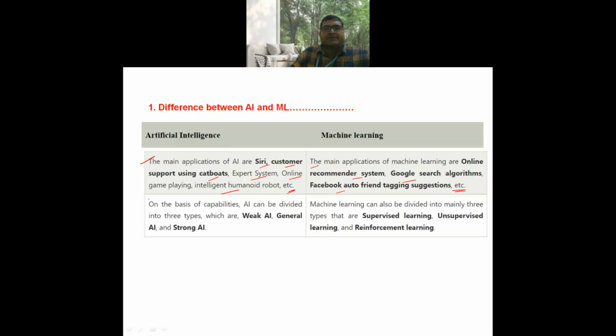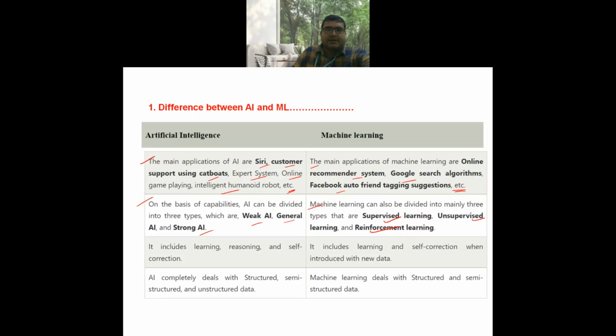On the basis of capabilities, AI can be divided into three types, which are weak AI, general AI, and strong AI. Machine learning can also be divided into three types. They are supervised learning, unsupervised learning, and reinforcement learning.